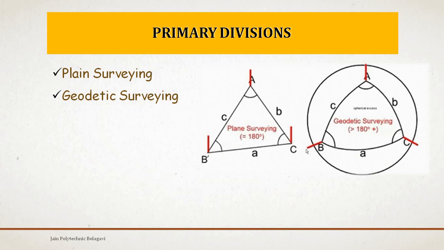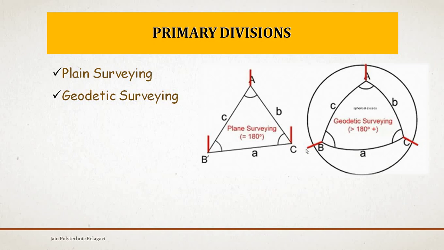Now we will try to understand geodetic surveying. In geodetic surveying, also called trigonometrical surveying, it is necessary to take into account the curvature of the earth. Here in this geodetic survey, the curvature of the earth is taken into account. As this survey is considered for larger areas, this geodetic surveying is carried out when the area of survey extends beyond 250 km square of area.